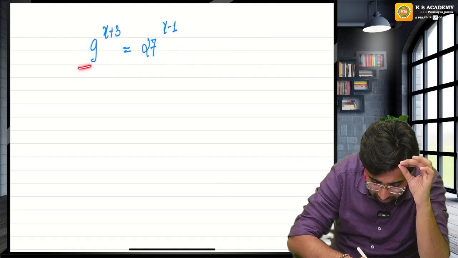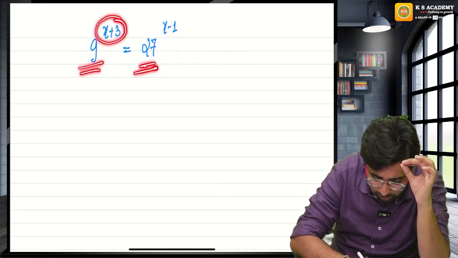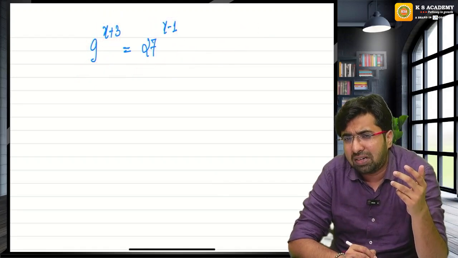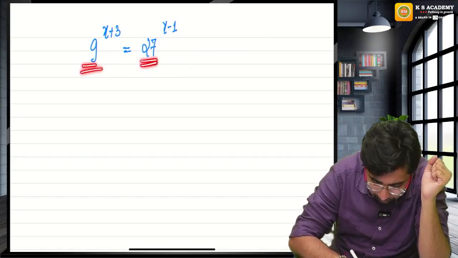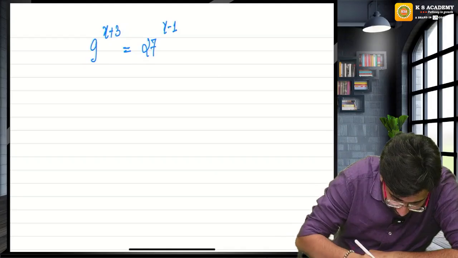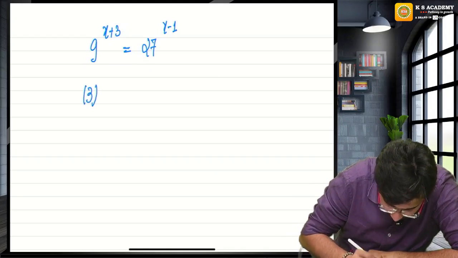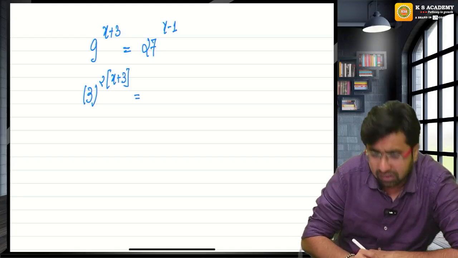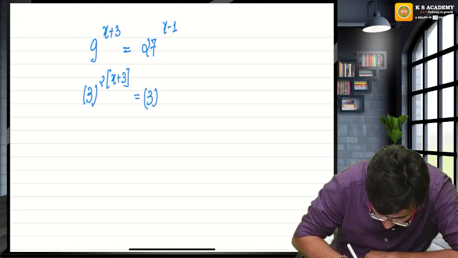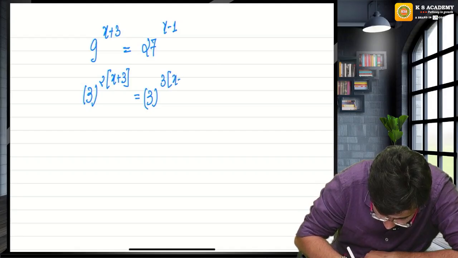Look alike means try to make their base the same, or try to make their power the same. Here the powers have a variable, so I cannot make the power the same. But can you make their base the same? Yes, sir, we can. This is 3 square. Already there is a power, so the powers will multiply. Can I say this is 3 cube? Yes, sir, you can say 3 cube. Already there is the power x minus 1.